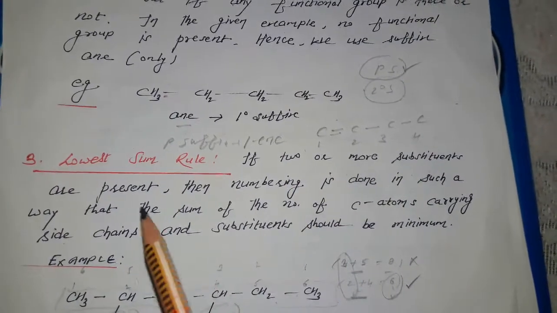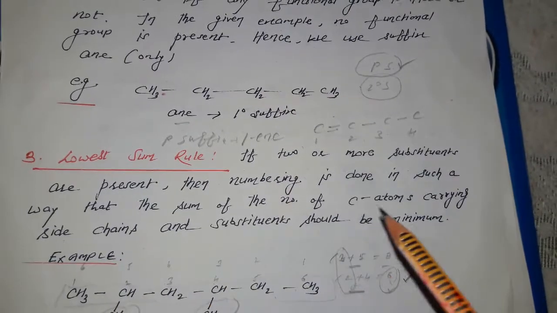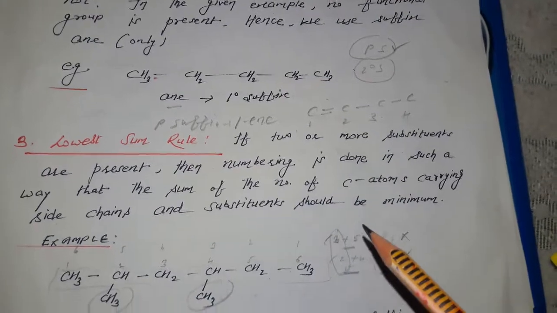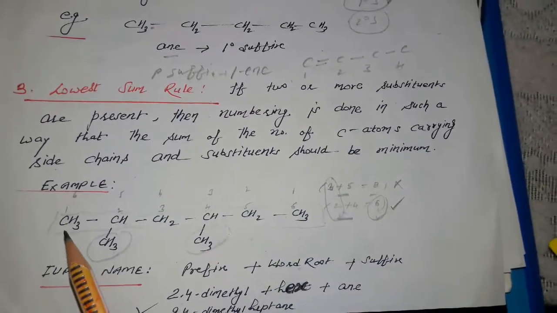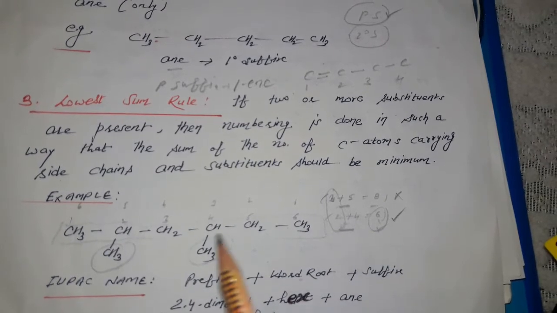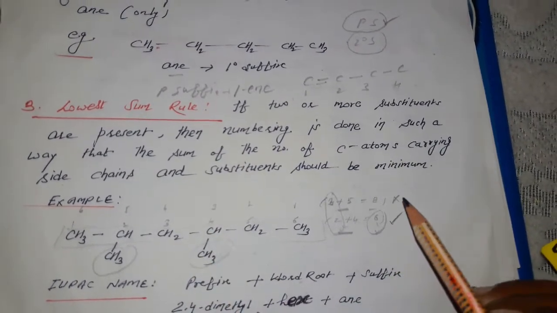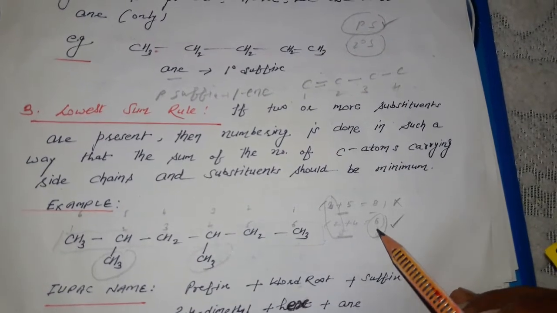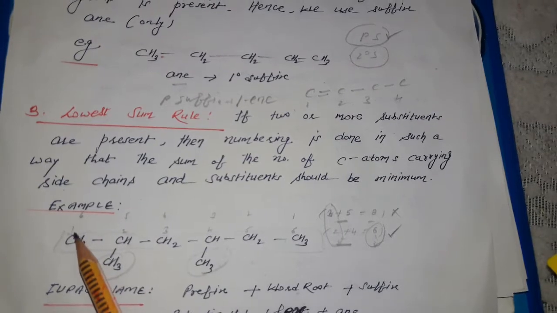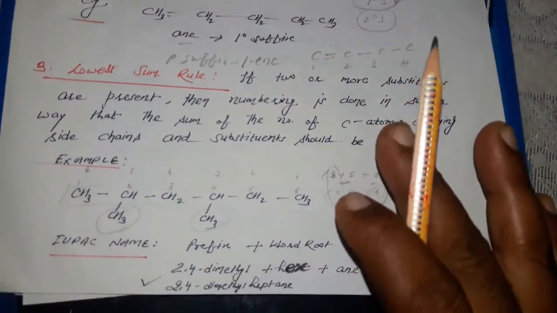If two or more substituents are present, then numbering is done in such a way that the sum of the numbers of carbon atoms carrying side chains and substituents should be minimum. So from left to right, if we give the numbering, this one is the lowest position, okay, and from right to left the numbering, the position is 3 5. So after the sum, this one is the lowest sum, and lowest sum position, so we have to give the numbering from left to right.